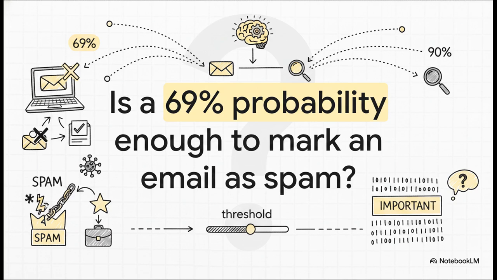Or should we wait until we are, say, 90% sure so we don't accidentally delete a critically important message from your boss? That exact decision, where we actually draw the line in the sand, is called a classification threshold. And it proves that even when the math behind the scenes is totally flawless, how we choose to apply it changes absolutely everything. Definitely something to think about the next time you clear out your inbox.